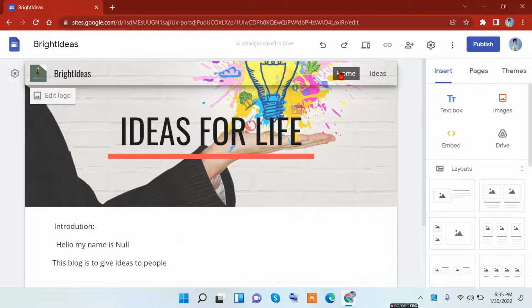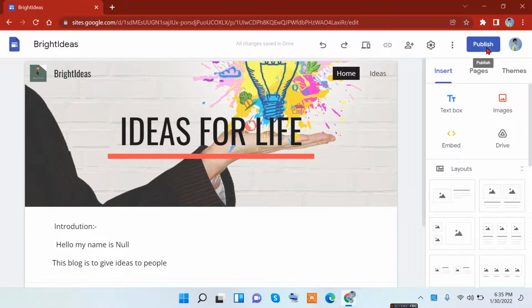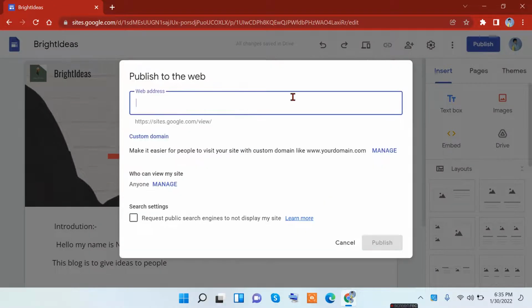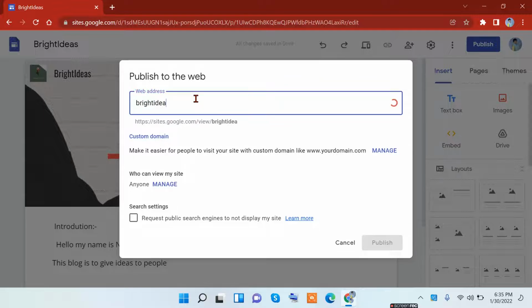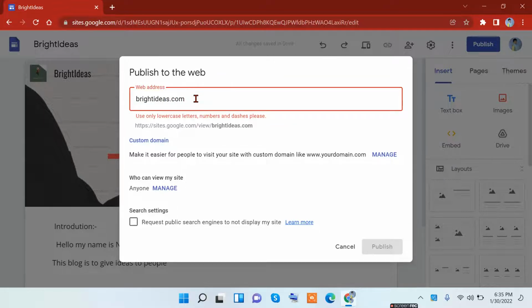I want to publish it and show it to the internet. Oh yeah, you can do it. By clicking on publish up here, this menu will pop up. You want to type in the web address of what you want it to be. Let's say writeideas.com.